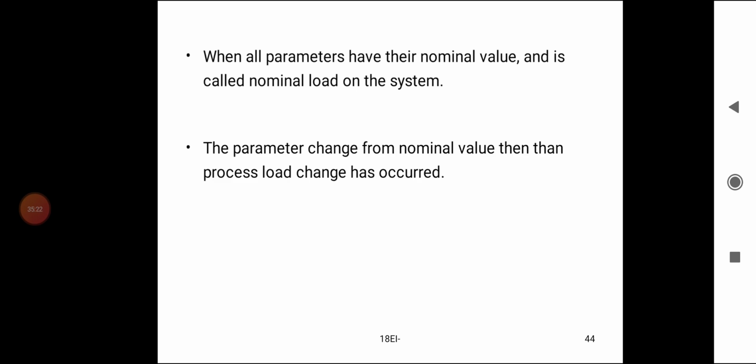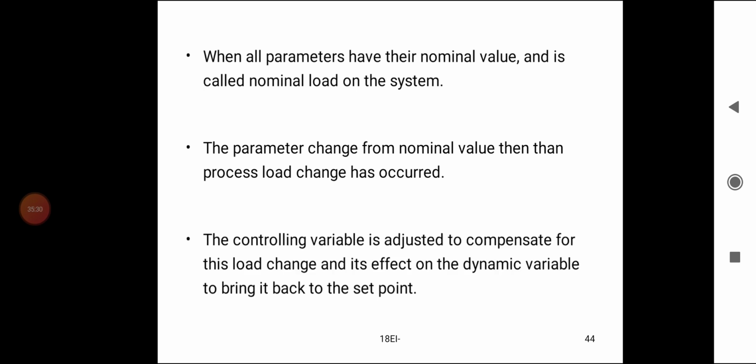When a parameter changes from its nominal value, the process load changes. The controlling variable is adjusted to compensate for this load change and its effect on the dynamic variable, to bring it back to the set point.